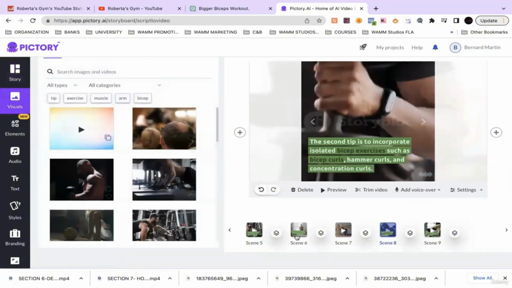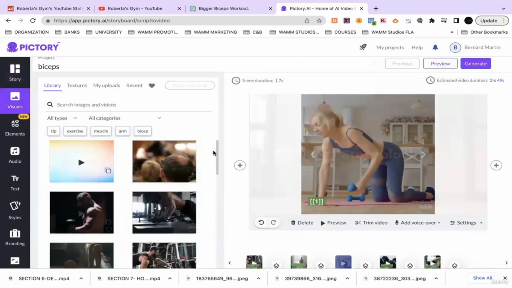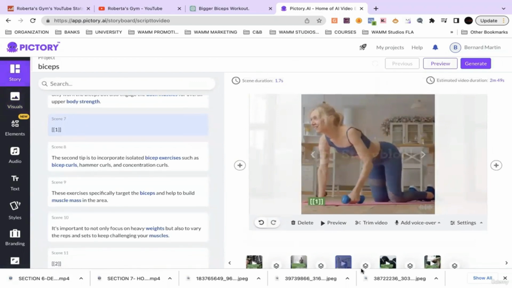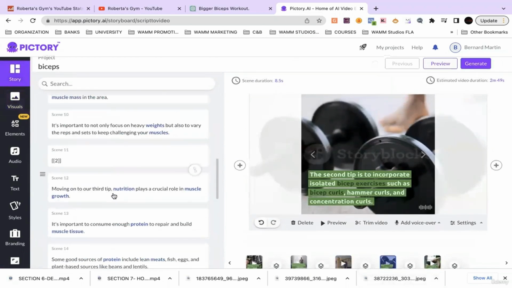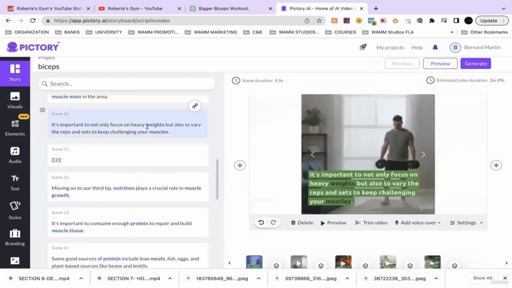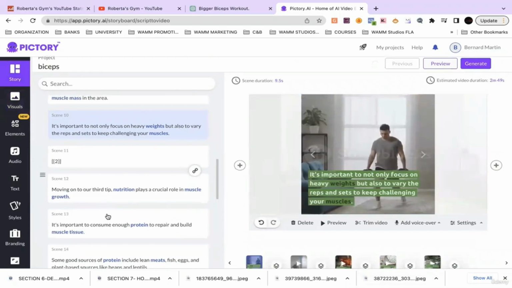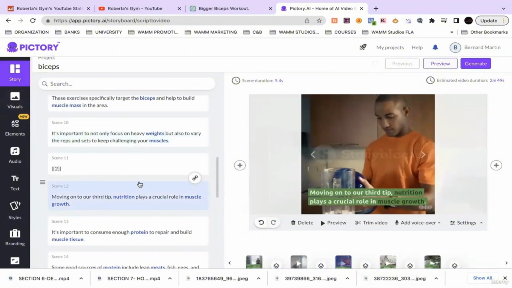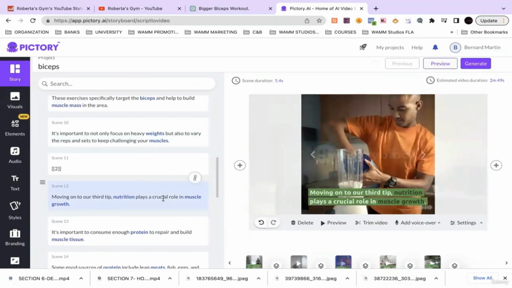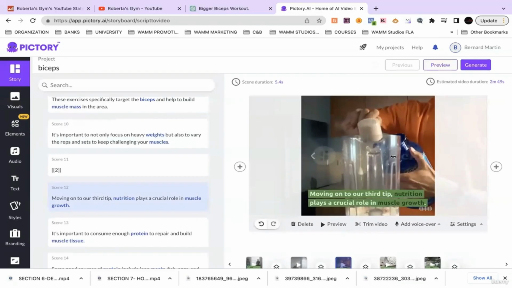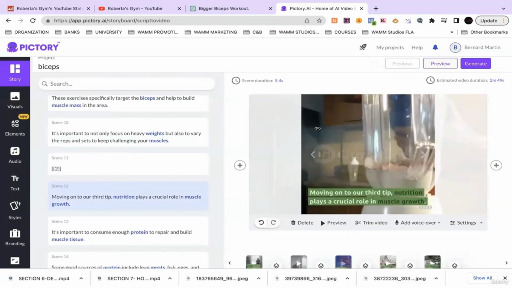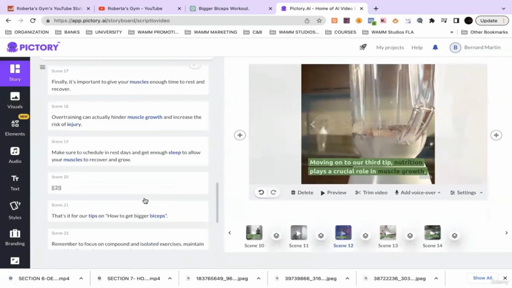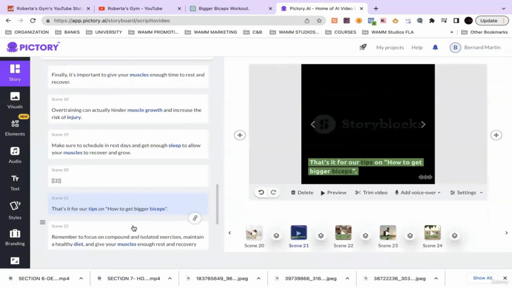But you can change it. Let's just say we didn't like an image, right? Like scene 7, what's the storyline for scene 7? Second tip. What about scene, let's see, I'm gonna just choose one. Look at this one. Moving on to our third tip, nutrition plays a crucial role in muscle growth. They got a whole scene of somebody putting together a protein shake. This is crazy, this is super on point, you know what I'm saying?